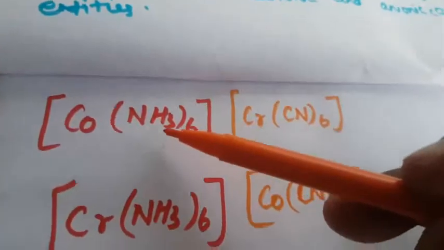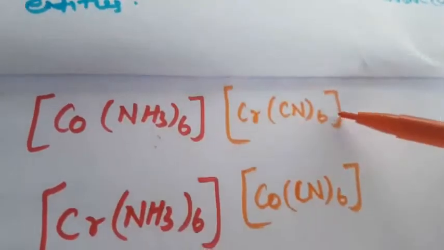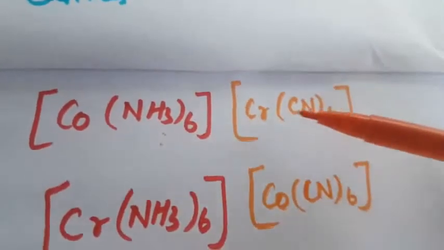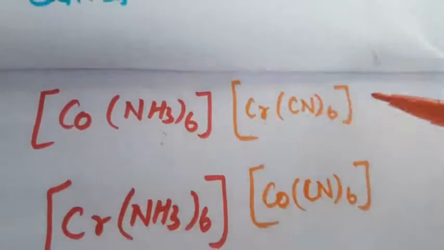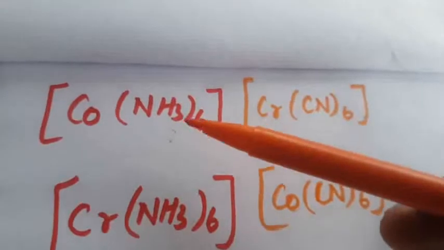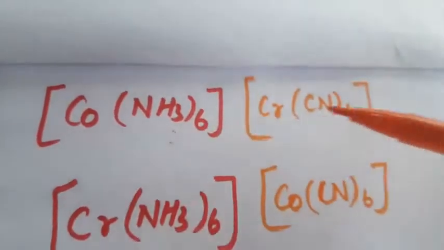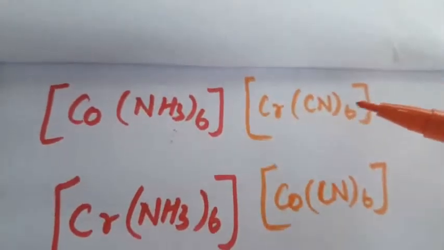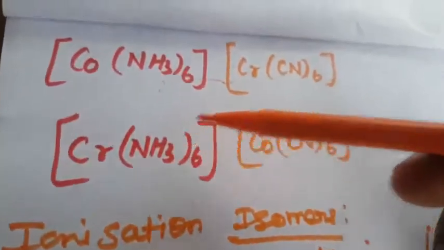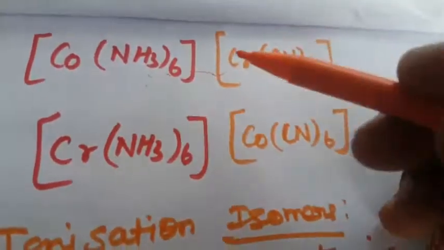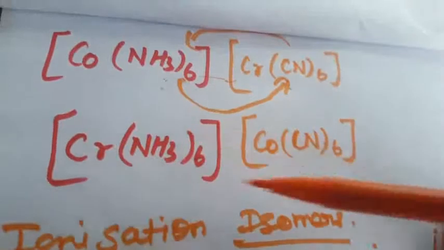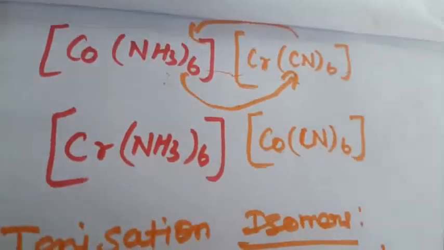This is the ammonia ligand, amine, and that is the cyanide ligand. Both ligands are here, but the two ligands can exchange between the square brackets, which is the coordination entity. The two ligands can exchange between the coordination entities, and that is called coordination isomerism. Here the NH3 can move like this, so that is the two entities. This is called coordination isomerism.